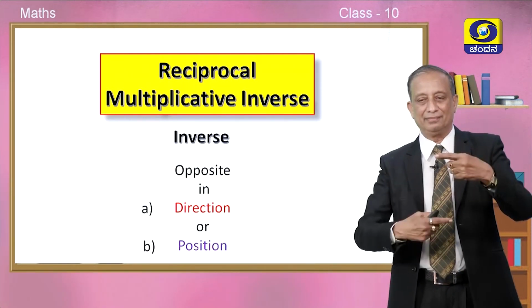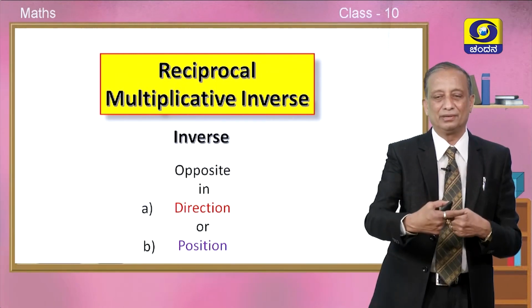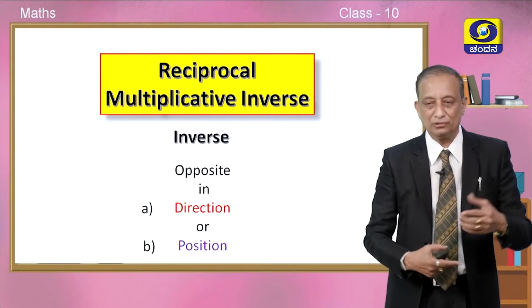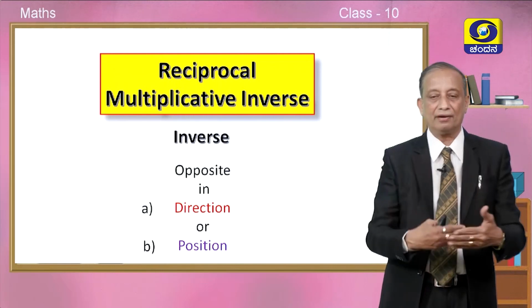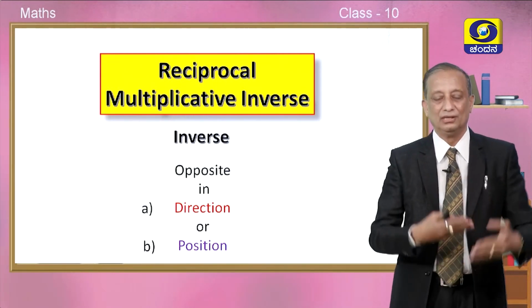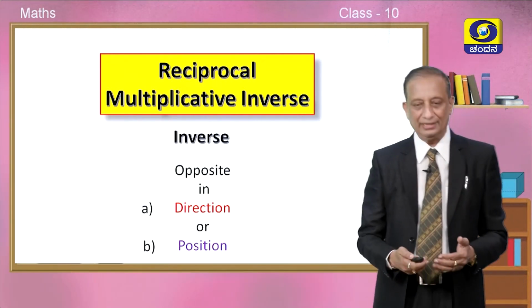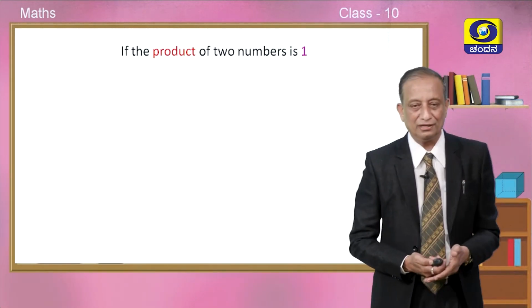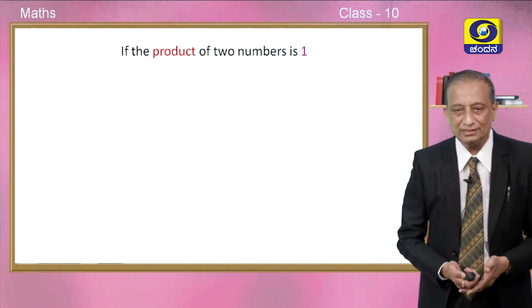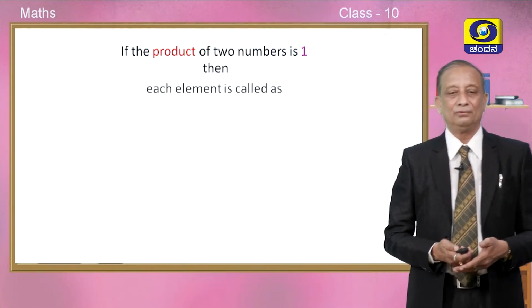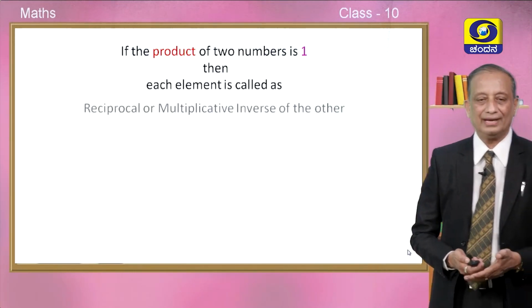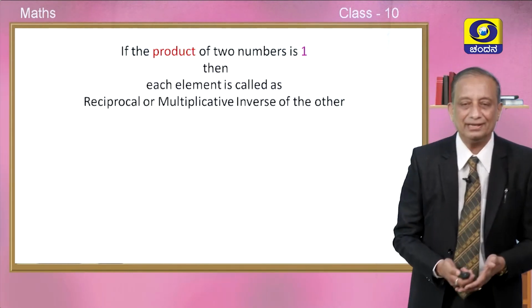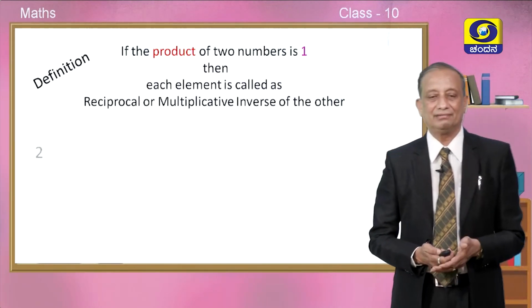Numerator becoming denominator, denominator becoming numerator. For that we use the word inverse. Let me give the definition for inverse. If the product of two numbers is 1, then we say each element is called the reciprocal or multiplicative inverse of the other. This is our definition.